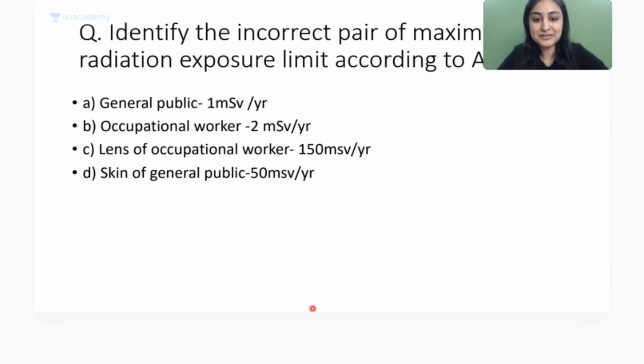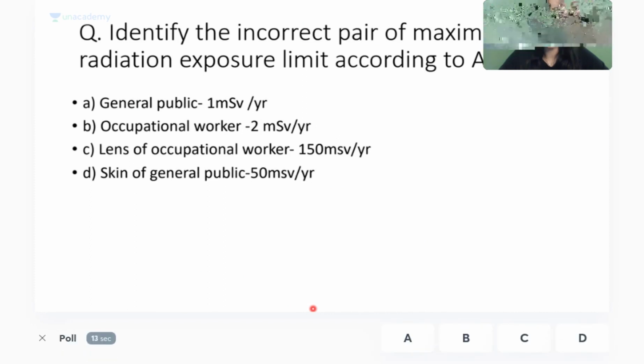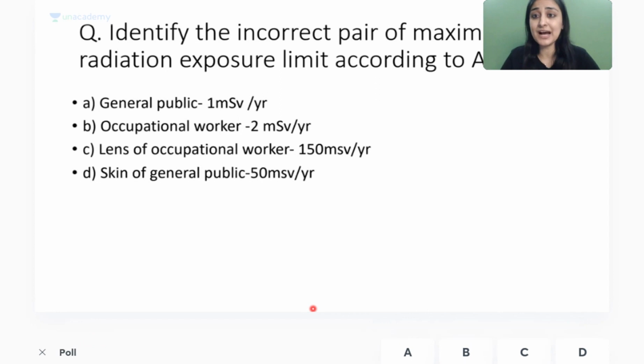Again, something which needs to be revised. This threshold for your hatred I am checking. Incorrect pair. All right. That is what you have to identify. So you might feel, why are we doing all theoretical stuff? I was supposed to see cool radiology images, but these are questions which have come very frequently. This is your last exam ka question, all right? So don't underestimate the power of theoretical ratta maro questions, right?